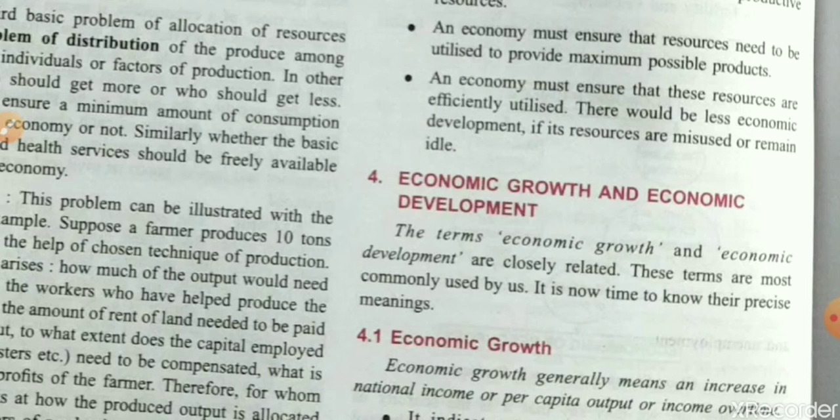Okay, in one case you will receive your GDP growth or development, but in the other case you will receive only social welfare. So you have to decide how efficiently you use your resources, how efficiently resources should be managed. Like in the case of how to produce, you have two types of technology: labor intensive and capital intensive. So you have to choose which technique you would like to use for production of a commodity.